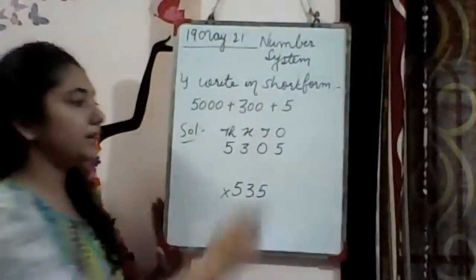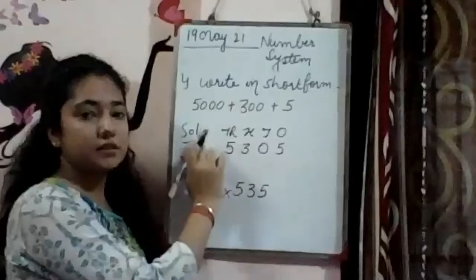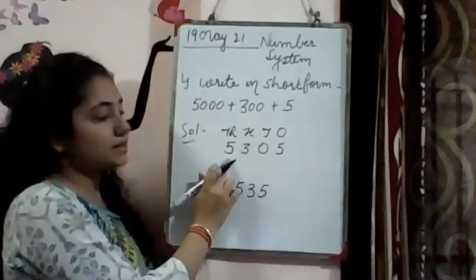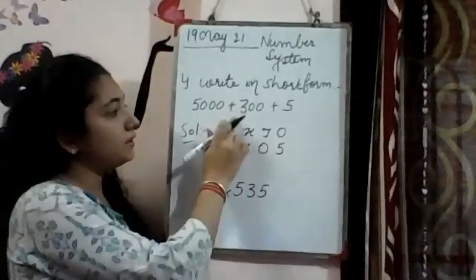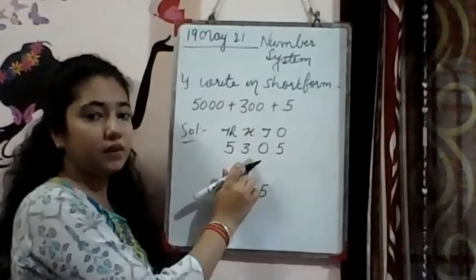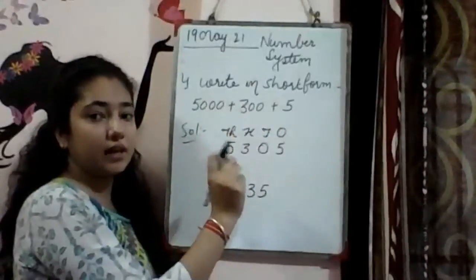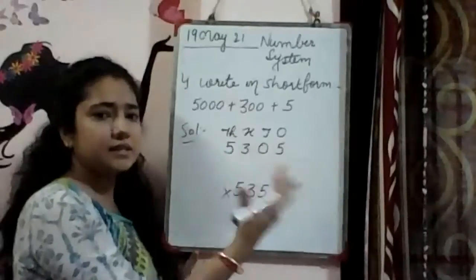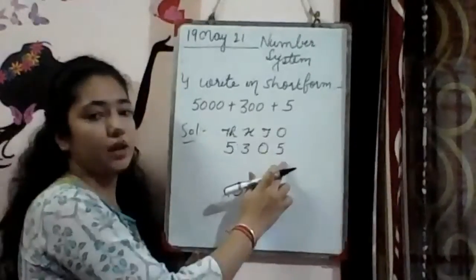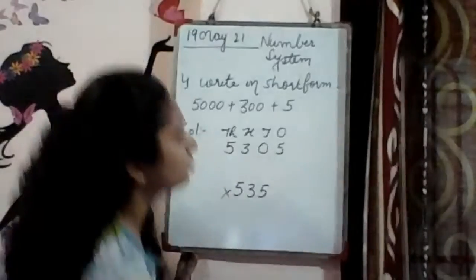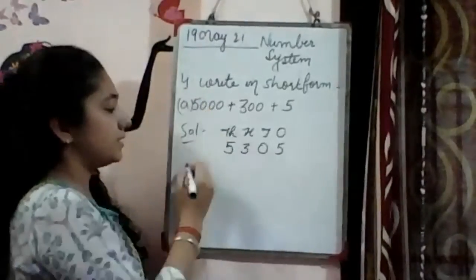तो हमने इससे पहले क्या देखा? So we have written firstly place values. Ones, tens, hundreds, thousands. At thousands place there is 5. So I have written 5 under thousands column. At hundreds place there is 3. I have written. At tens place there is nothing. कोई zero single zero वाला नहीं है यहाँ पे. Like 50, 60, anything. So I have written 0. And at last is 5. So correct answer is 5,305.